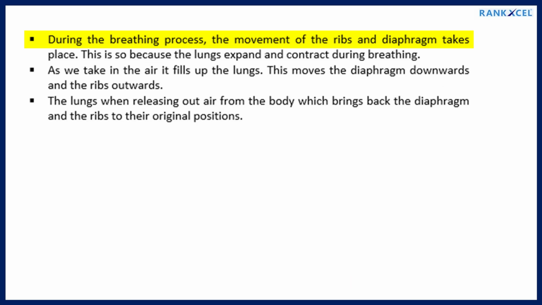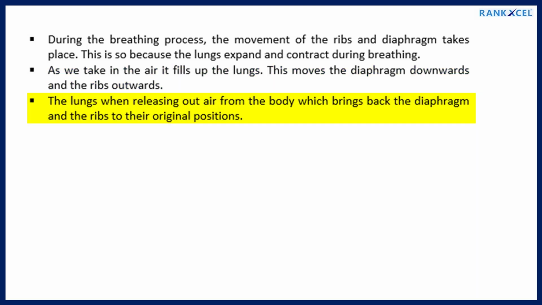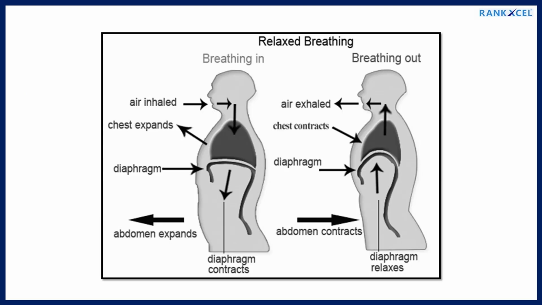During the breathing process, the movement of the ribs and diaphragm takes place. This is so because the lungs expand and contract during breathing. As we take in the air, it fills up the lungs. This moves the diaphragm downwards and the ribs outwards. The lungs, when releasing out air from the body, bring back the diaphragm and the ribs to their original positions.